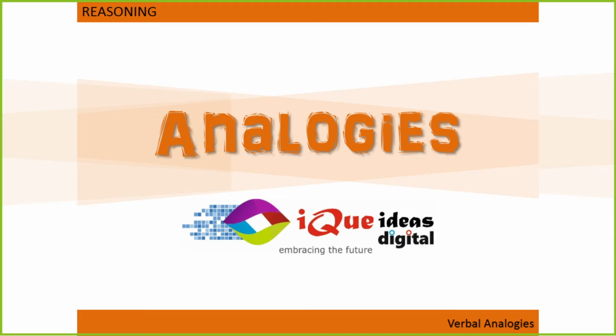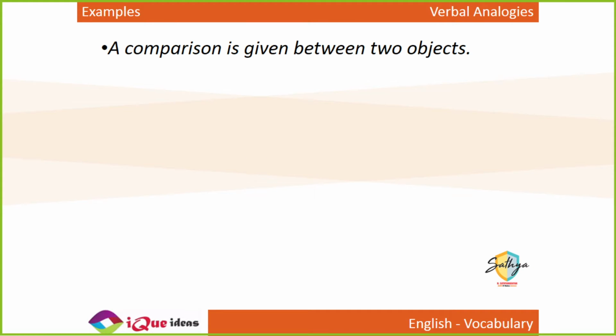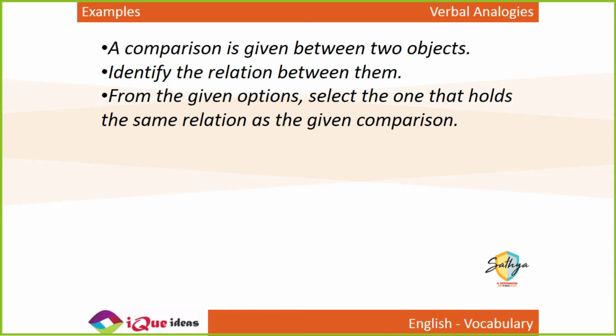So let's take a look at the questions of analogies. What are the types of questions? What are the examples which can come? So, a comparison is given between two objects. You have to identify the relationship between them, and from the options select the one that holds the same relation. Like if boy is to girl, then man is to, so boy and girl are both male and female. So for man, the answer should be woman. Boy is to girl as man is to woman.